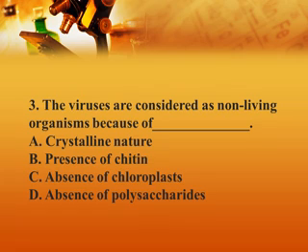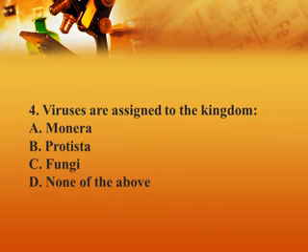Viruses are considered non-living because of their crystalline nature. Fourth, viruses are assigned to the kingdom: Monera, Protista, fungi, or none of the above. Again it's very simple, you can easily find the answer. So option D is correct, none of the above.